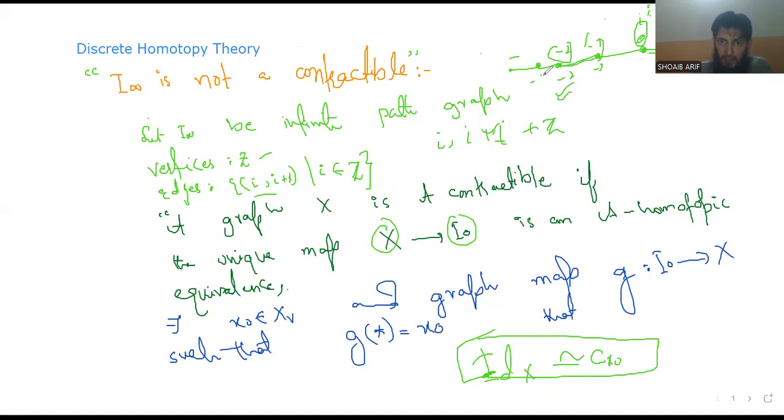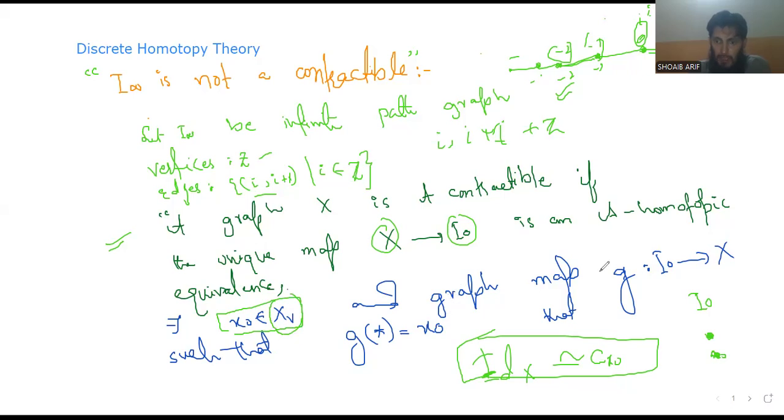So let's show that I infinity is not contractible. There is a definition of contractible. A graph X is contractible if the unique map from X to I0 is a homotopy equivalence. What is I0? I0 is a graph with only one vertex, 0, or we can say x naught, and no edge. In other words, there exists x naught belonging to the vertex set of X.